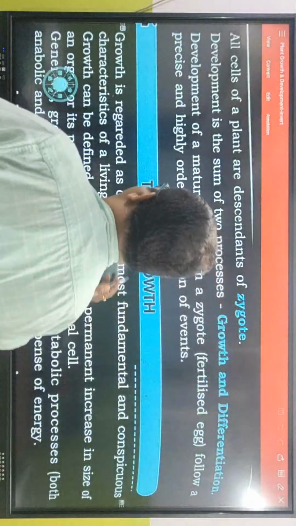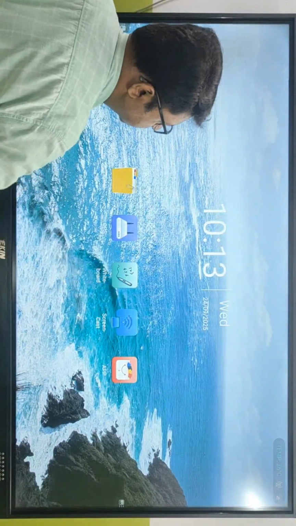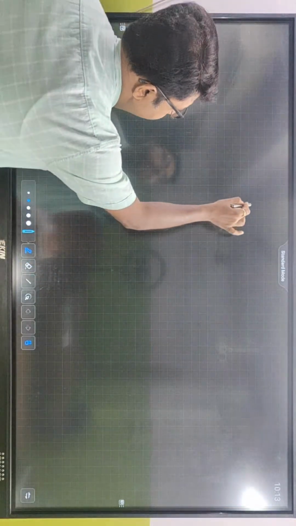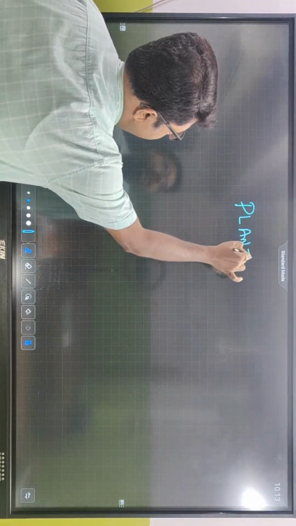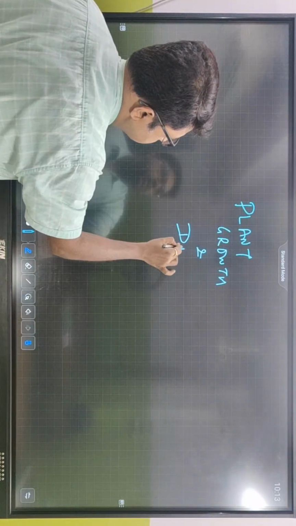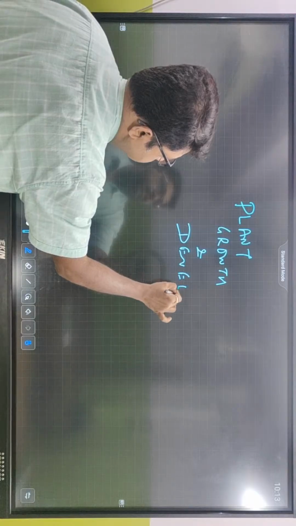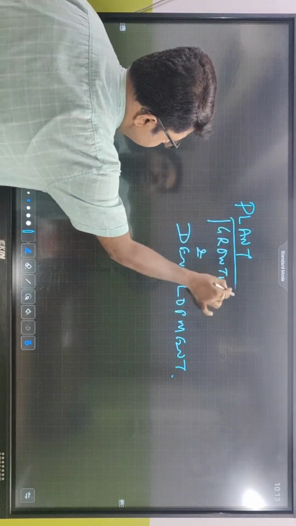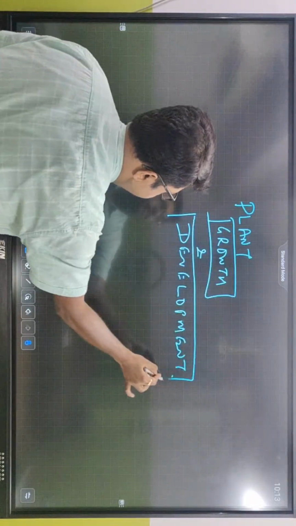So যখনই plant growth and development এর কথা আমরা ভাববো, so we need to talk about this event, plant growth and development. So when we talk about plant growth and development, that means first we have to know what is the meaning of this and this.